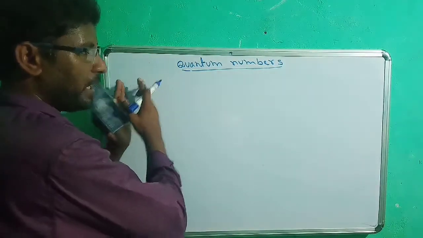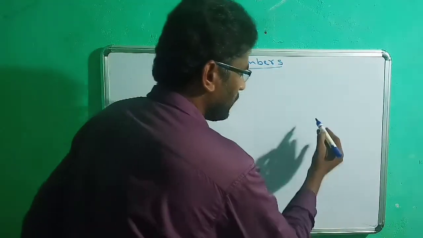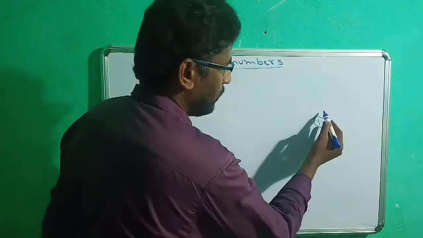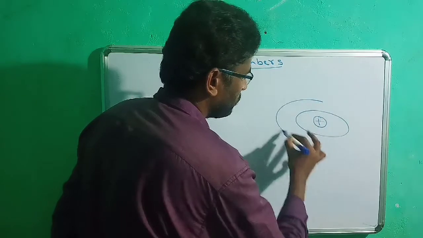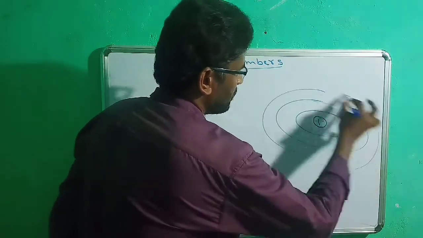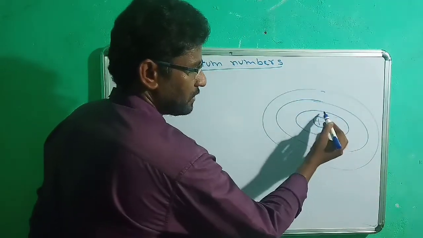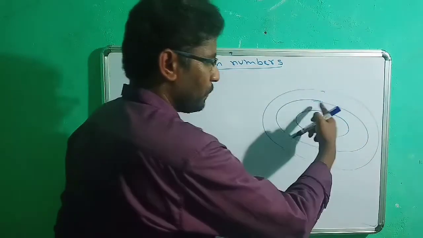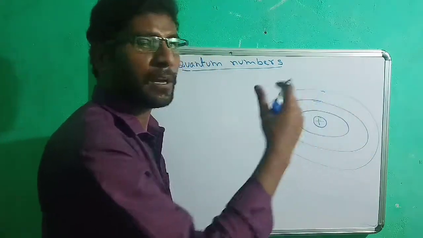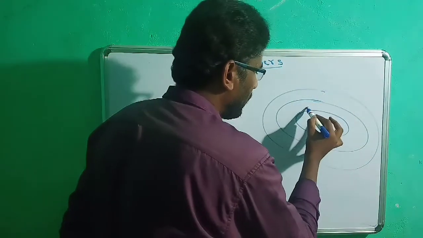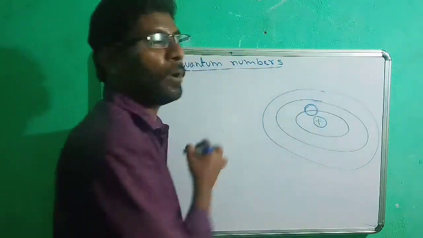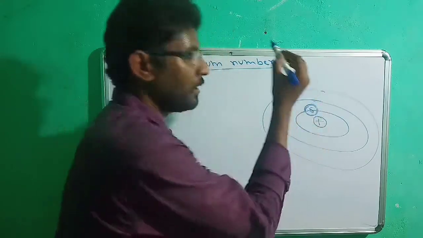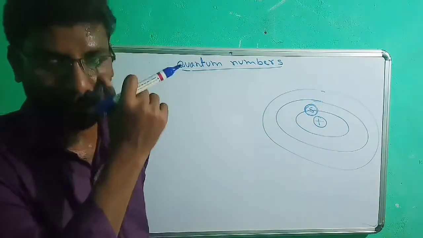So with these N and L values, we can simply imagine that in any atom there must be a nucleus at the center and electrons circulating in the shells. This is the shell. Shell means it is the path of an electron around the nucleus. Within this shell there must be some electron density present. That electron density region we always call a subshell. So in the first shell there must be an S subshell. So this is spherical, symmetrical.